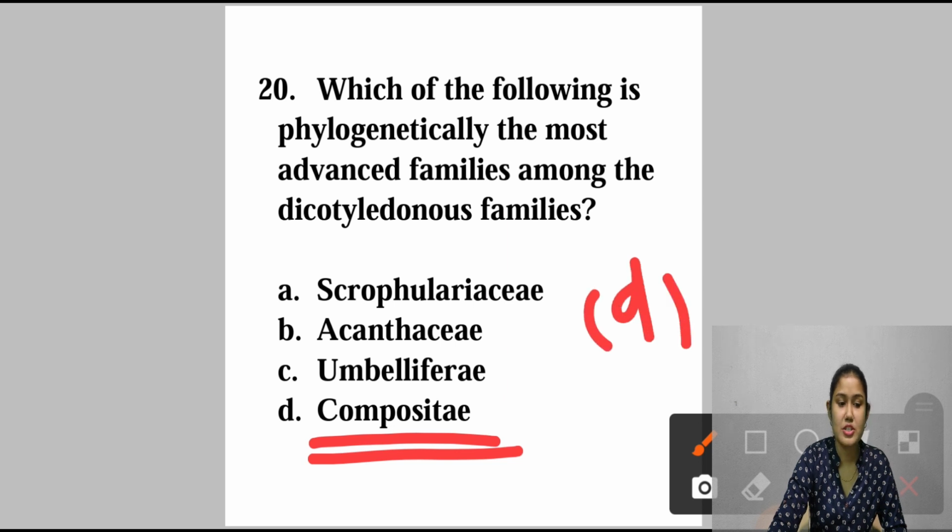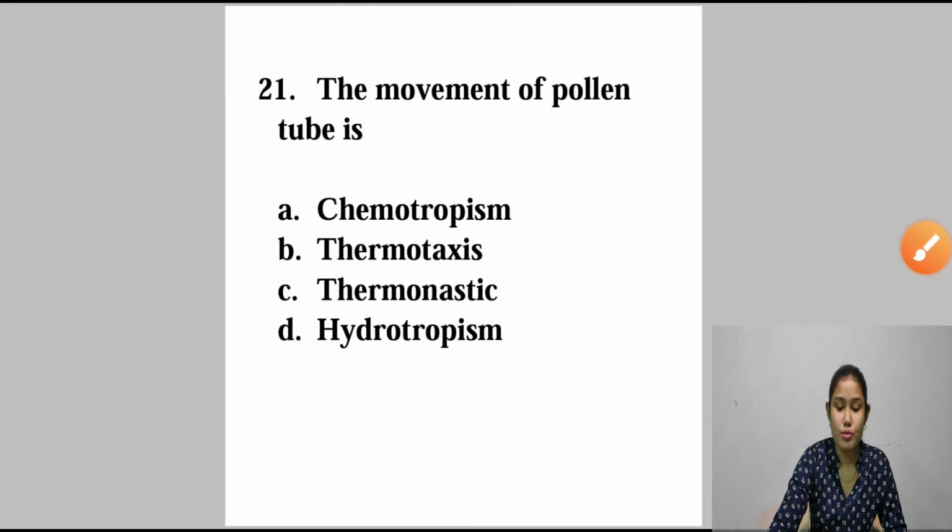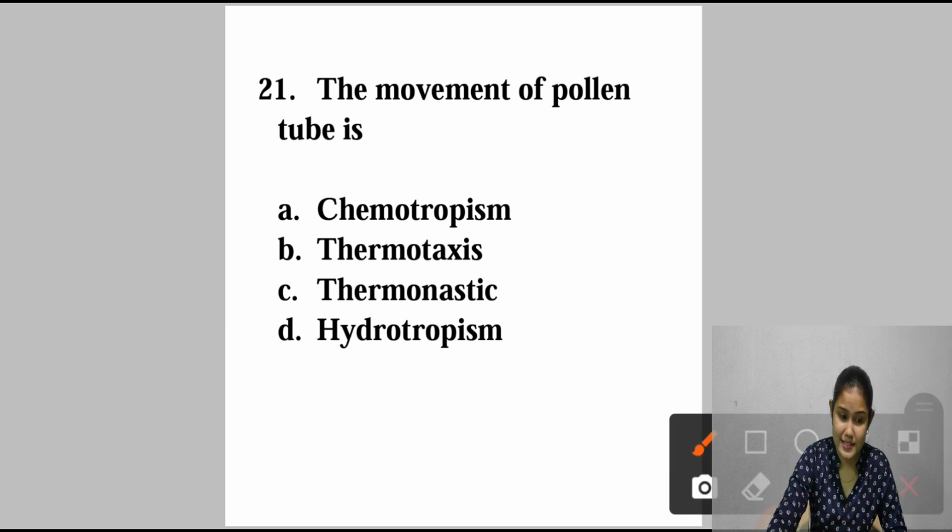Now, question number 21. The movement of pollen tube is what? Pollen tube जो move करता है तो वो कैसे कौन से process में move करता है? So what is the factor that helps it in movement? A is chemotropism, B thermotaxis, C thermonastic, D hydrotropism.